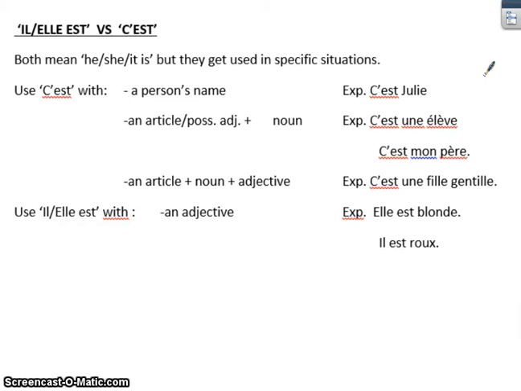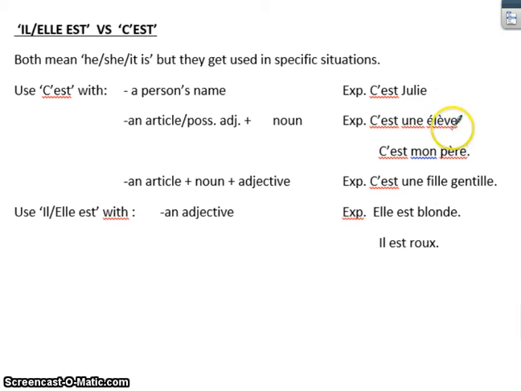If it's followed by an article or a possessive adjective and a noun, so articles are un, une, des, le, la, les. Possessive adjectives are all of those mon, ma, mes, ton, ta, tes things we're studying right now. And then, of course, a noun is a person, place, or thing. Then you use c'est, such as c'est une élève.